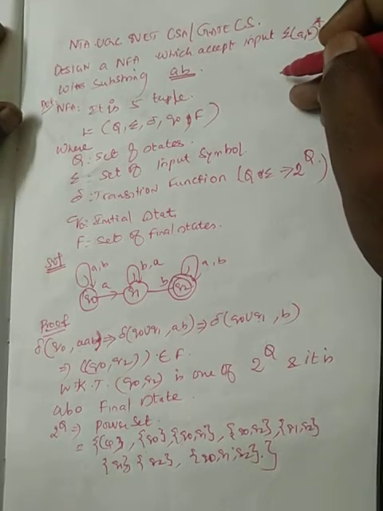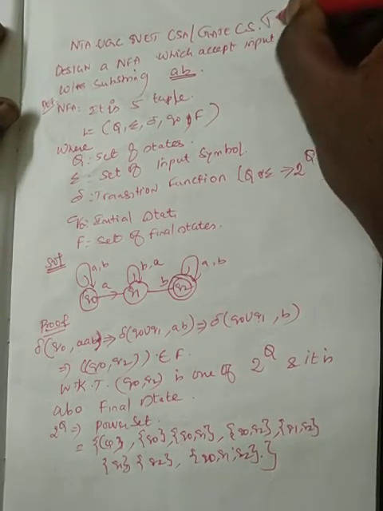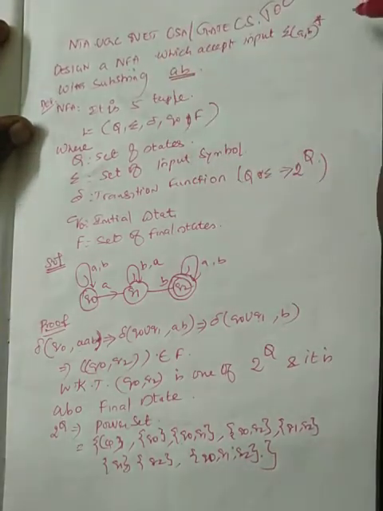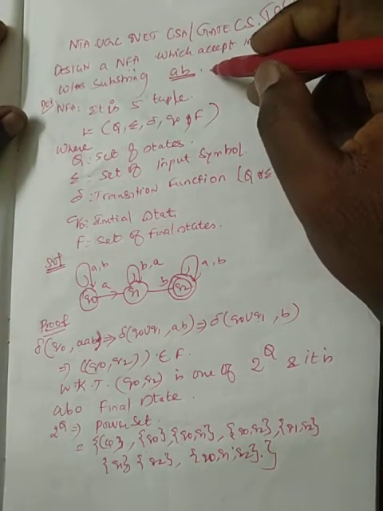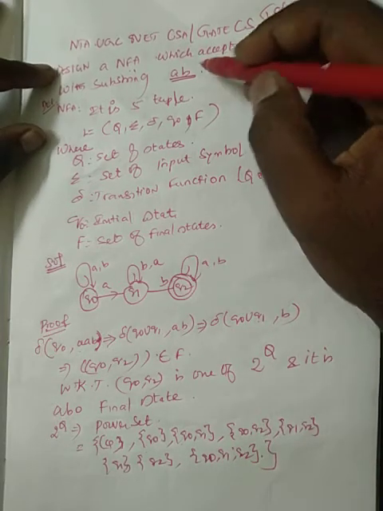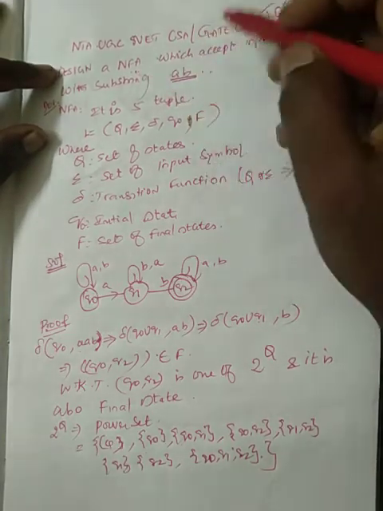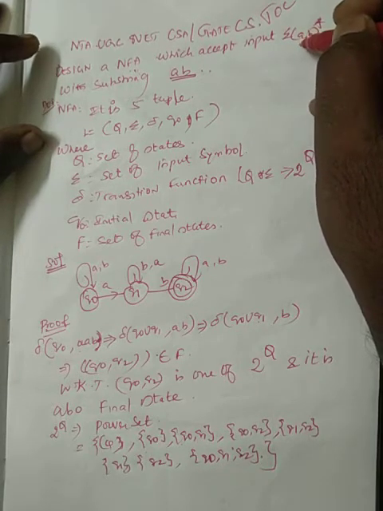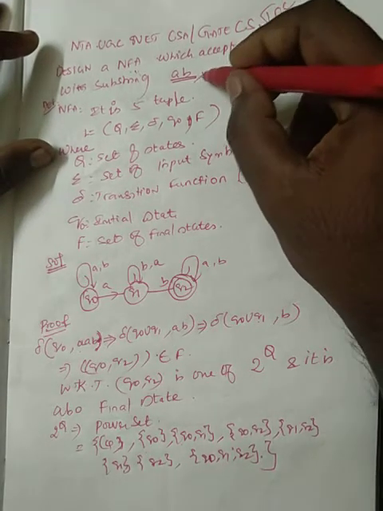So here I will be teaching another TOC concept, that is non-deterministic finite automata. Now I am going straight to a problem statement. Design a non-deterministic finite automata, NFA, which accepts input over input symbols a, b with substring ab.